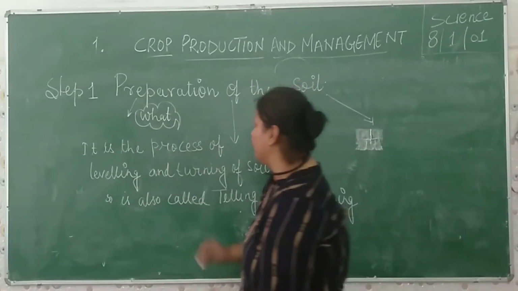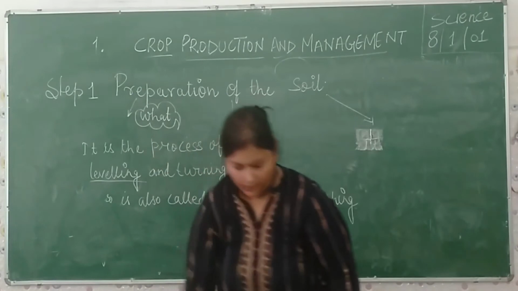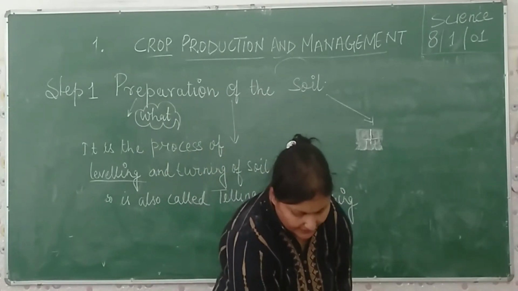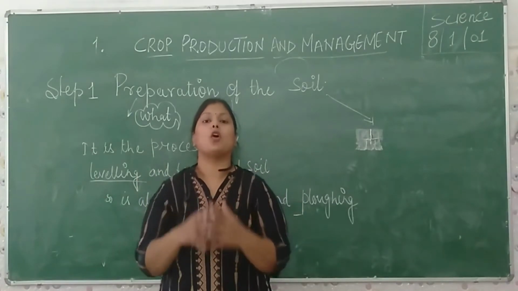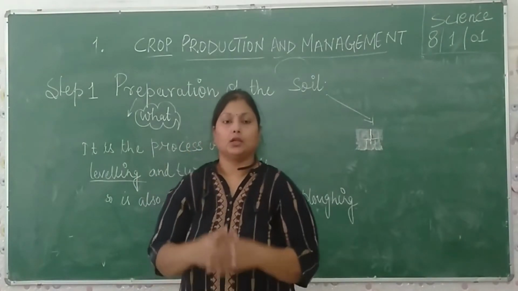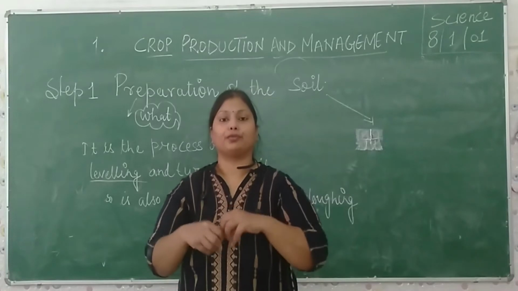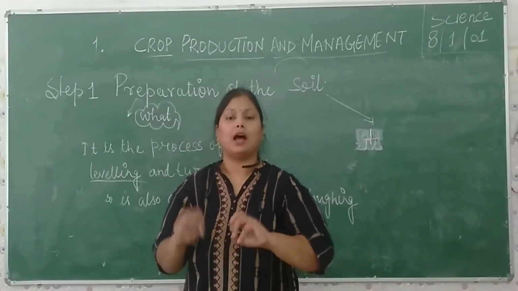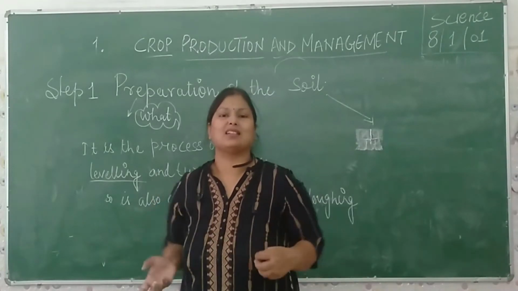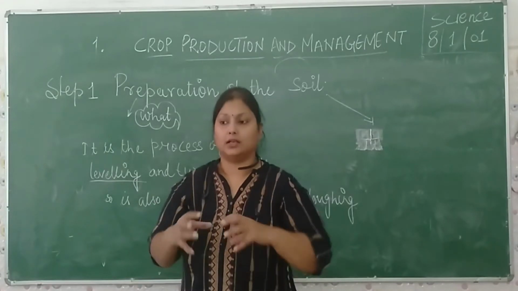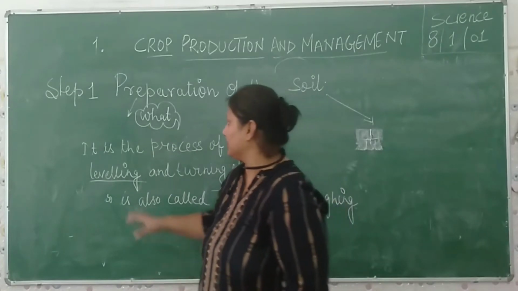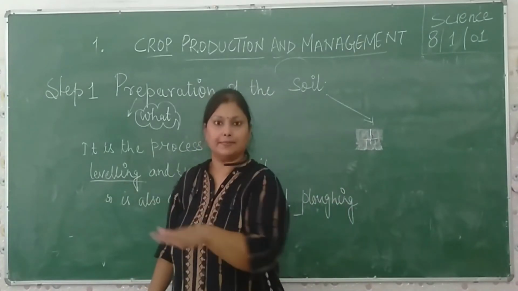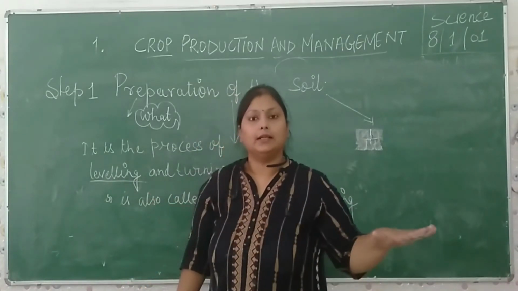The raw field has a lot of pebbles, stones, and unwanted grasses. So we have to remove that unwanted stone, pebbles, grasses, and cut roots from the soil, and level the soil equally.